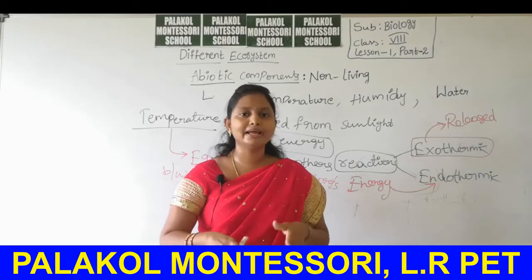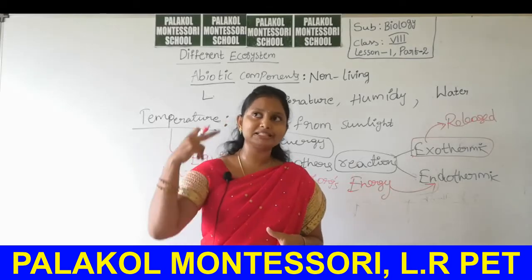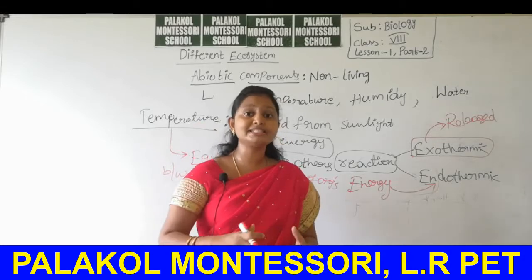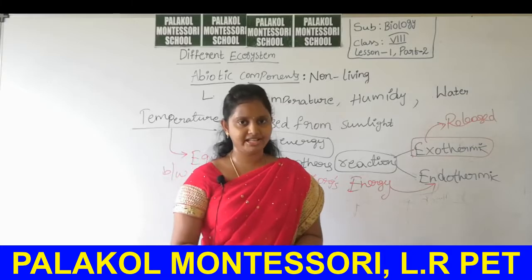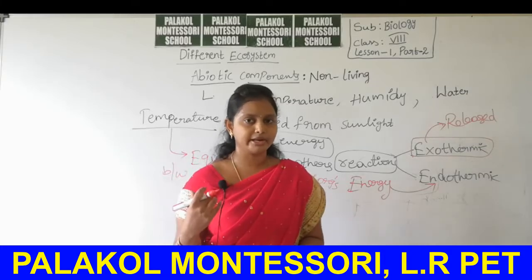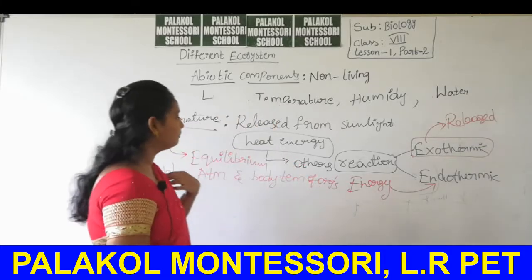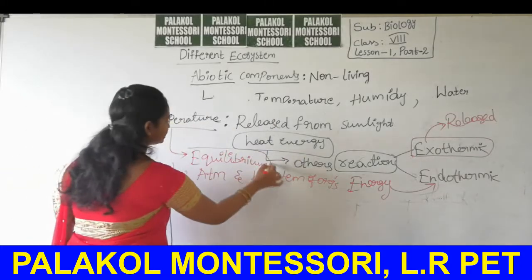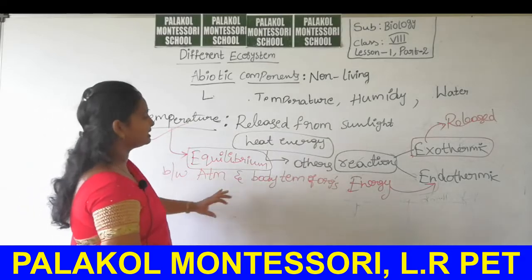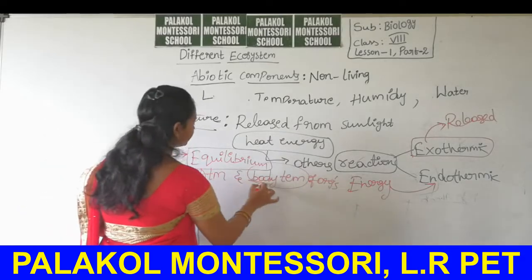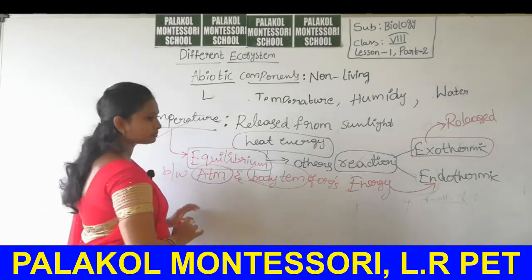The equilibrium between our body temperature and the atmosphere temperature is disturbed. That leads to so many dangerous effects in our body. So, to maintain equilibrium, temperature works out. It maintains the temperature of the body of the organisms and the atmosphere.